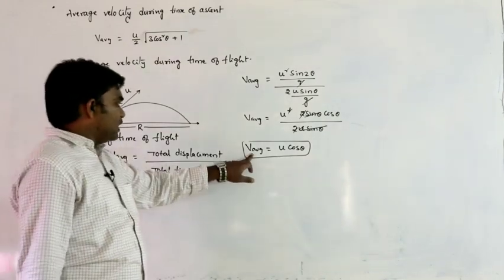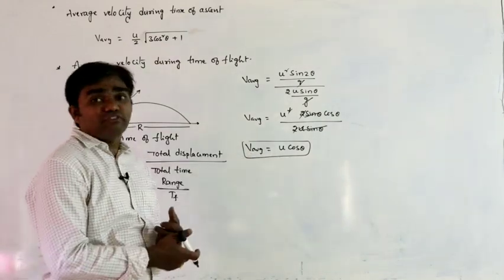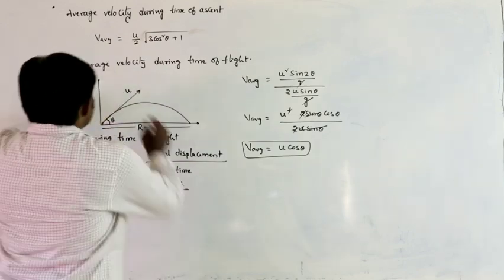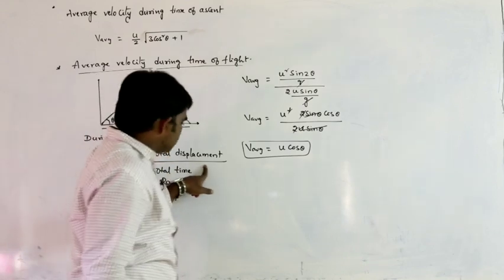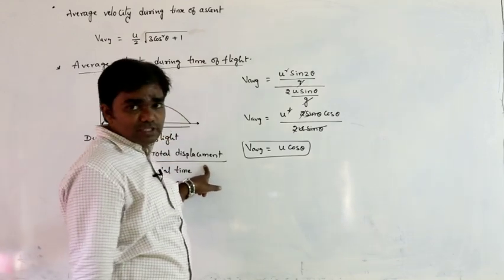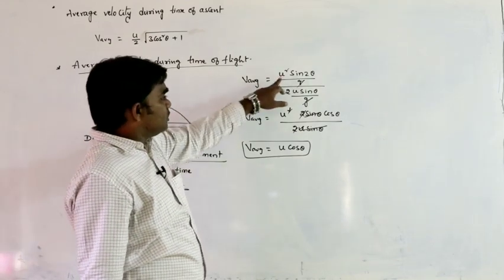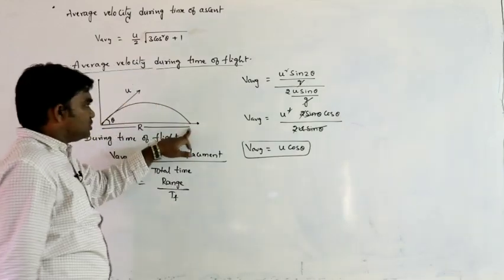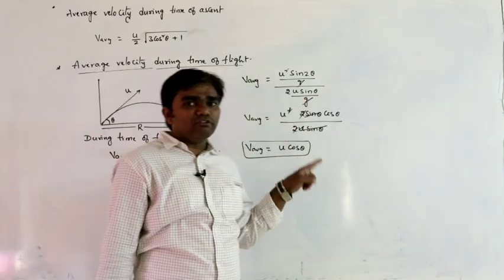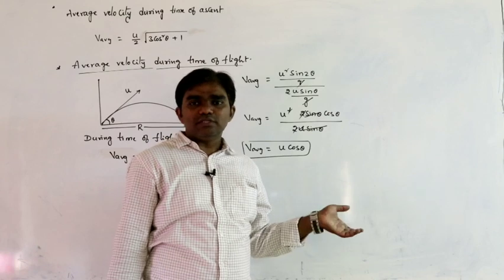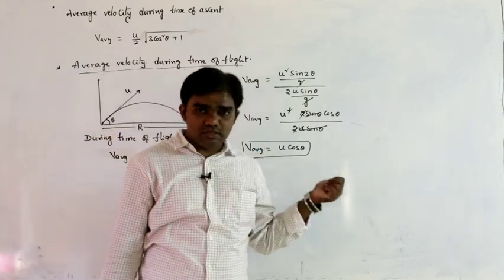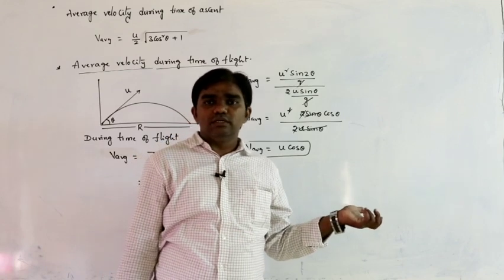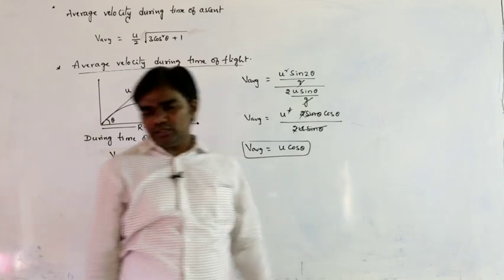So this is the average velocity during time of flight. Average velocity means total displacement by total time. The total displacement is nothing but range, and total time is the time of flight. So the average velocity is u cos theta in case of time of flight.